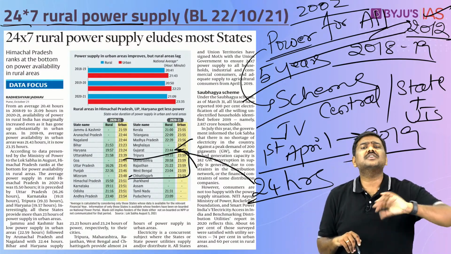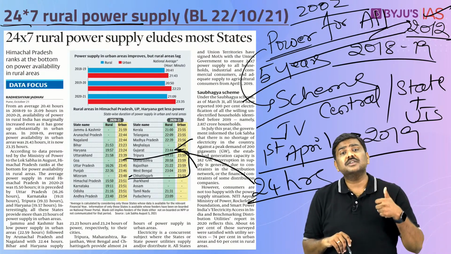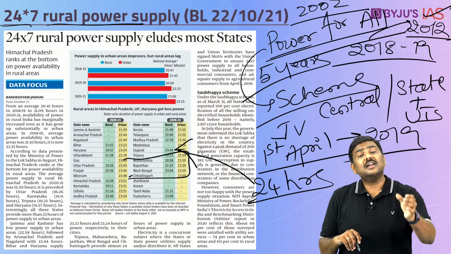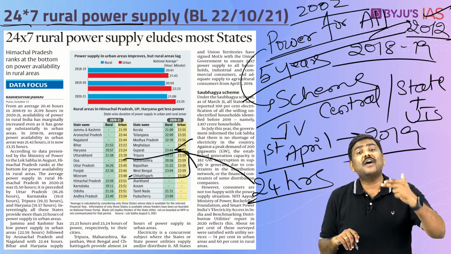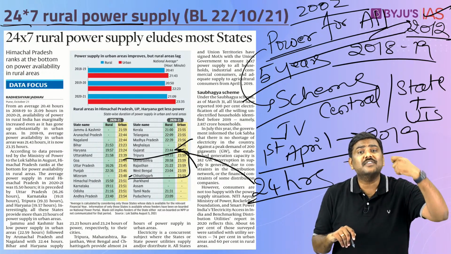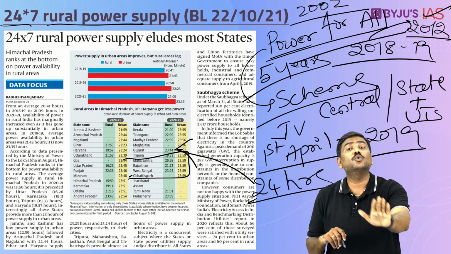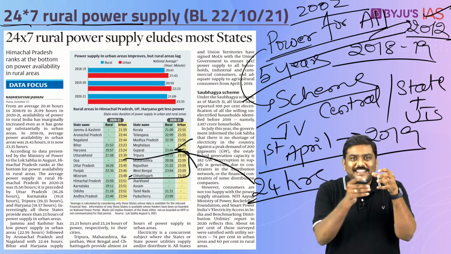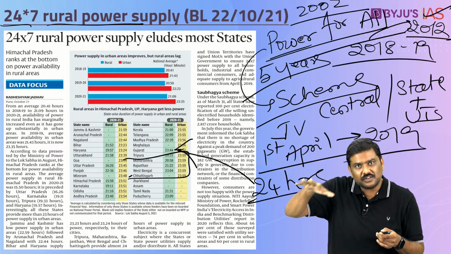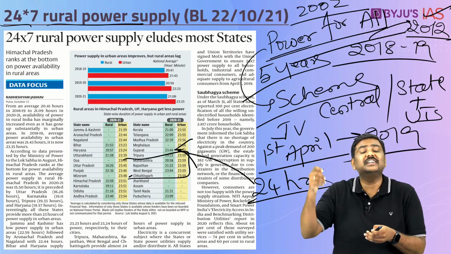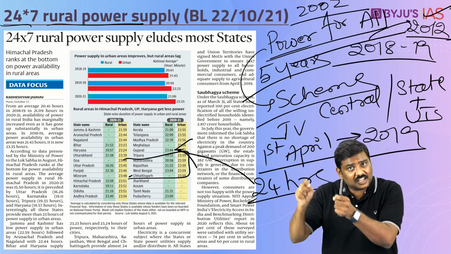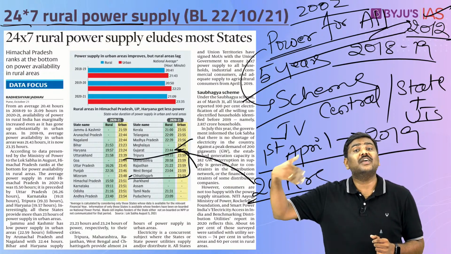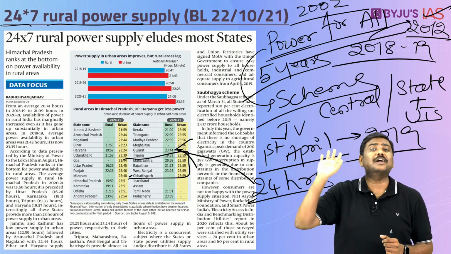Having said so, there are also certain other states such as Himachal Pradesh, Uttar Pradesh, Karnataka, Tripura, etc., which are falling behind in terms of providing 24/7 electricity in their rural parts. In fact, the article mentions that these states, which are the lowest 5 in terms of providing electricity in their rural parts, are providing more than 23 hours of electricity in their urban parts.